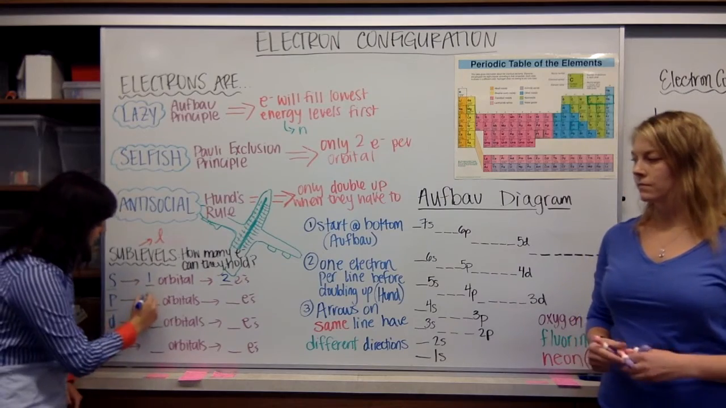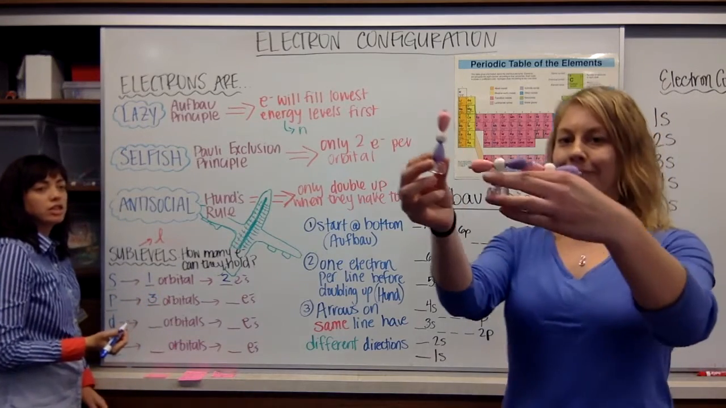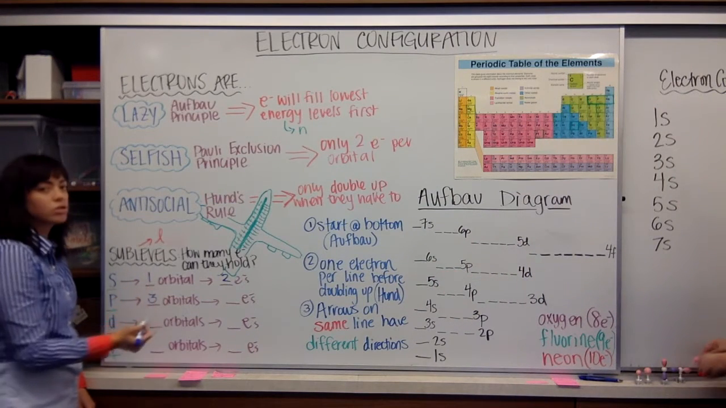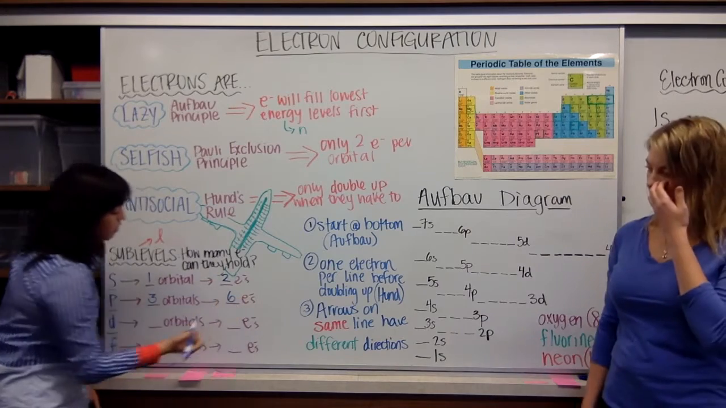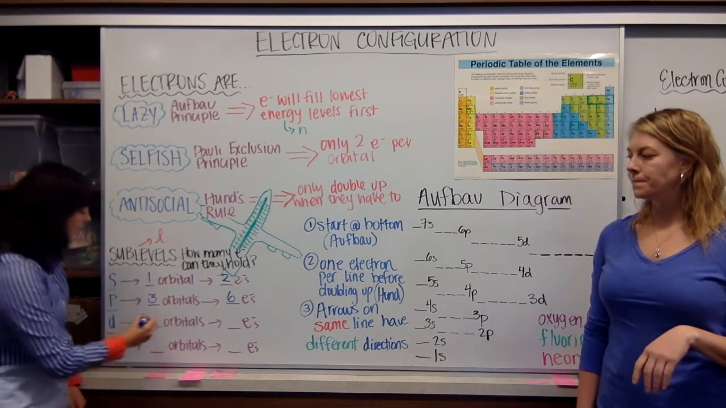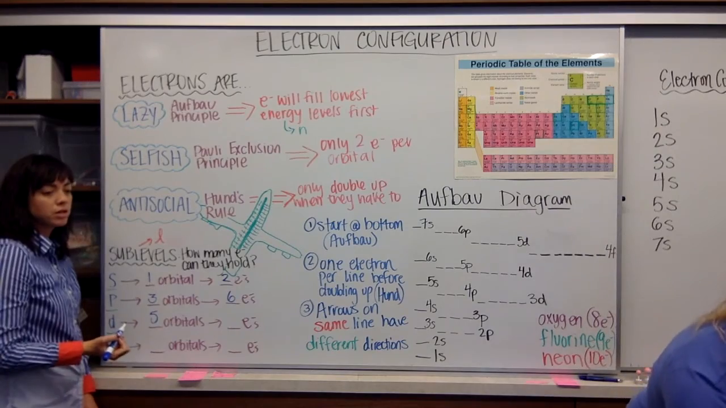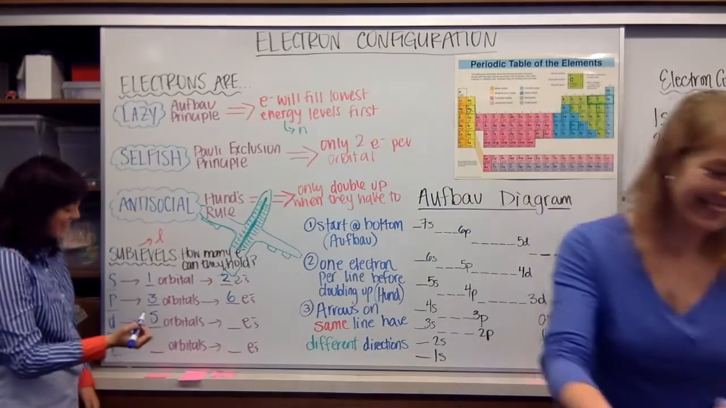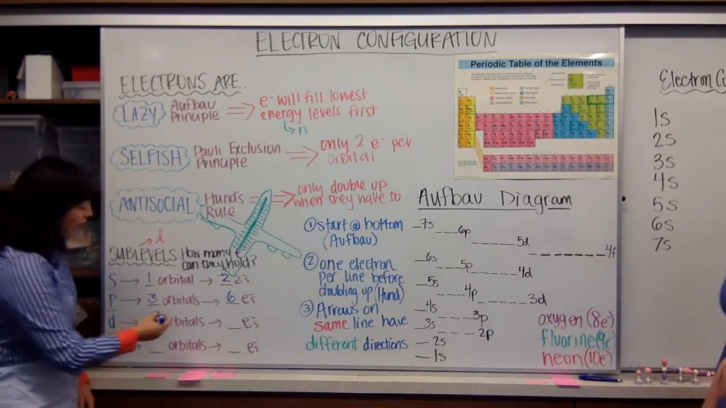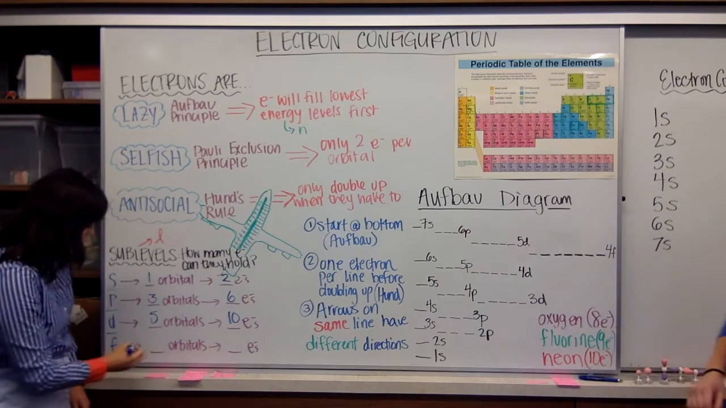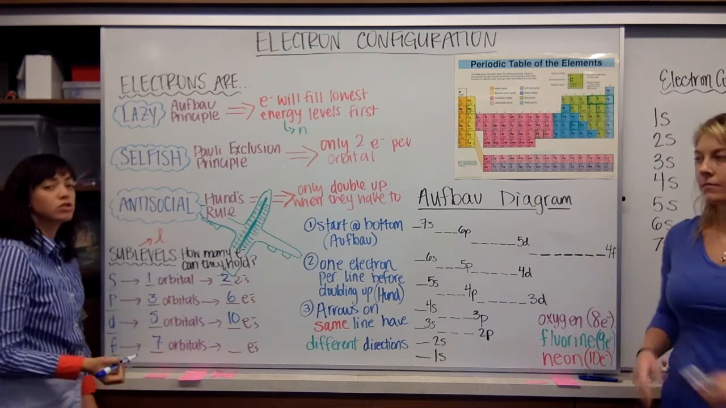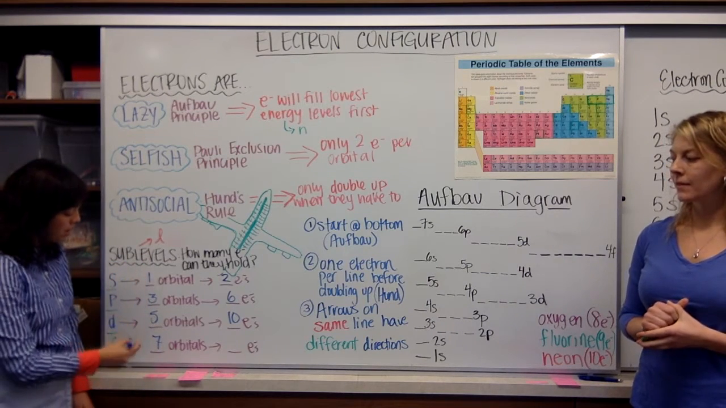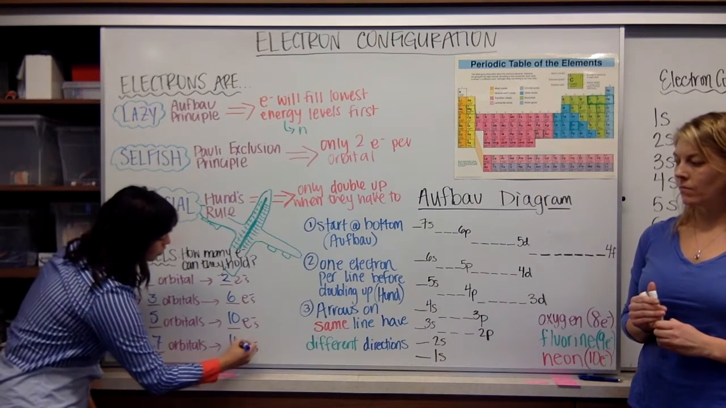For P, we are going to have 3 different orientations. So we will have 3 orbitals, and each of those 3 will be able to hold electrons. So that is a total of 6 electrons. D, 5 different orbitals. Each of those will hold 2, so 5 times 2 is 10 electrons. And then F, 7 orbitals. Remember, those are really complex looking, and so we don't have a good physical diagram of it. But they will each hold 2 electrons, so we have a total of 14.